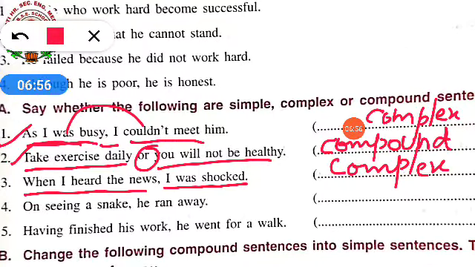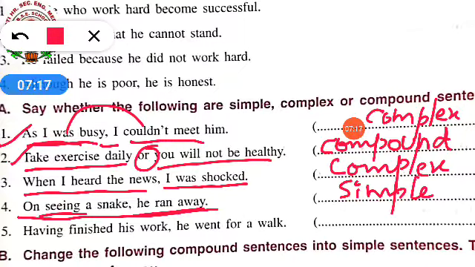Next, on seeing a snake, he ran away. This sentence is a simple sentence which has a subject and a predicate and which has only one finite verb. Okay? So this will be a simple sentence.